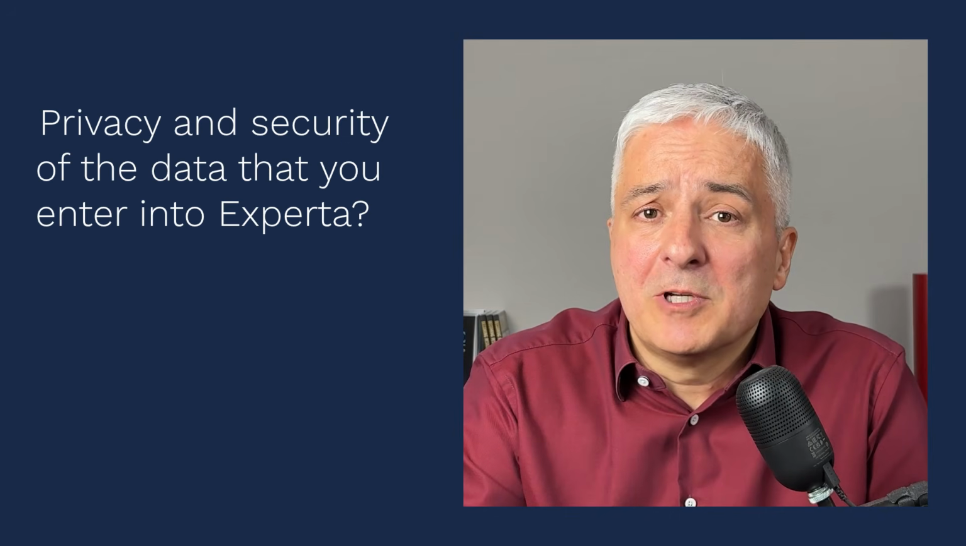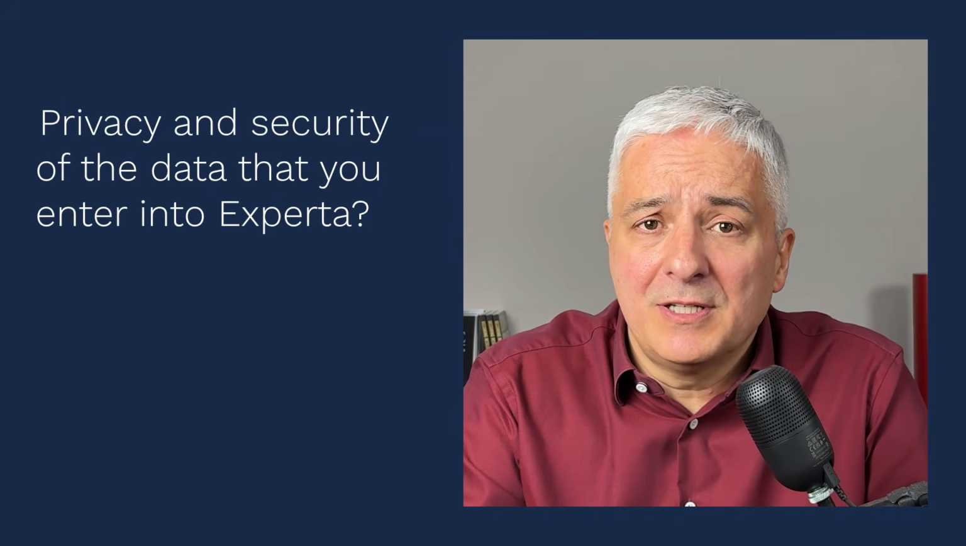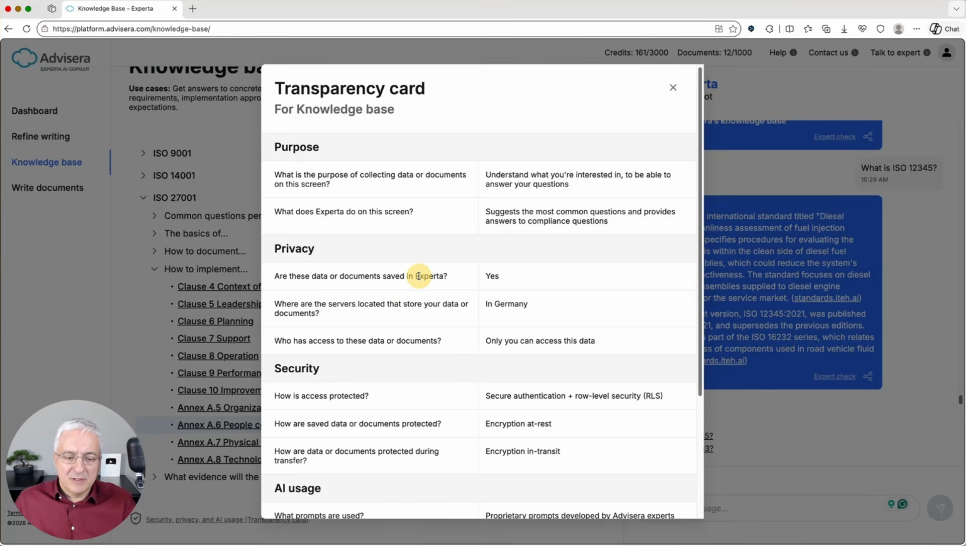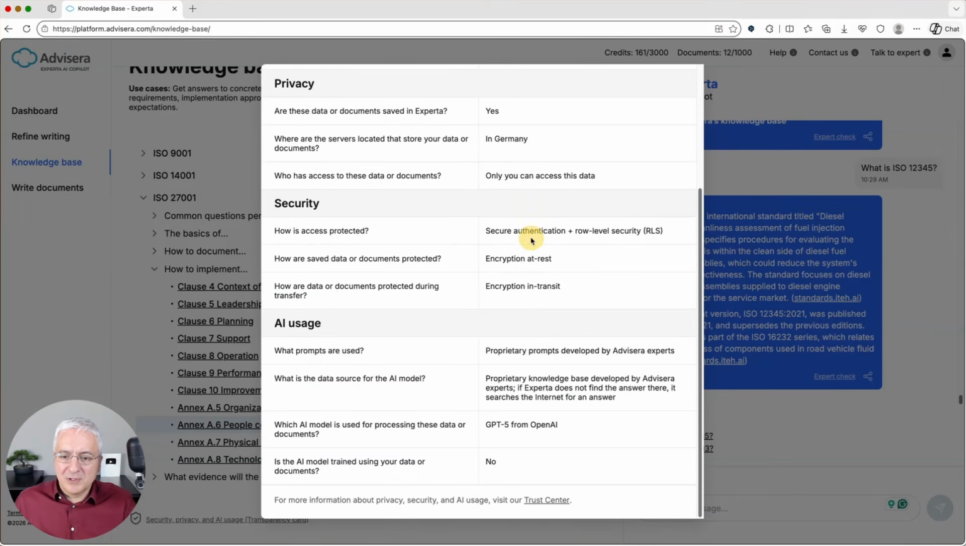The next question is about the privacy and security of the data that you enter into Experta. So you can find all the information here in this transparency card. If I click it, you will see several pieces of information about privacy, security, and AI usage. Related to privacy, it tells you that it remembers what you asked, and that all this information is stored on servers in Germany, and that only you can see these questions that you have asked Experta. And then it tells you how this is protected, basically by secure authentication and so-called row-level security, and that all the data is encrypted at rest and in transit.